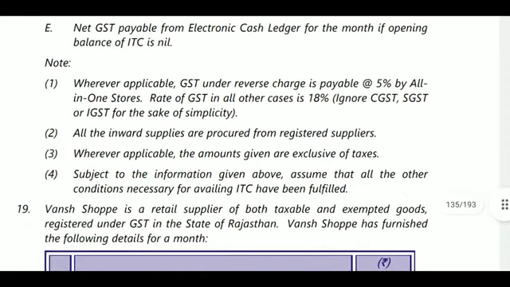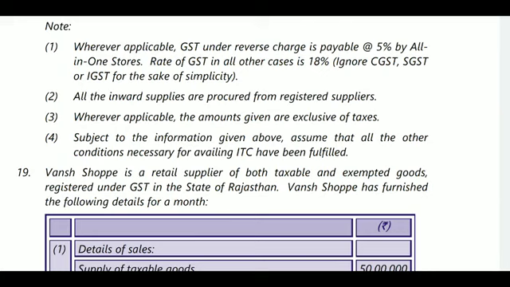Next, note: wherever applicable, GST under reverse charge mechanism will be 5%. So in case of reverse charge mechanism it will be 5%. The rate of GST in all other cases will be 18%. So 55 lakhs into 18%, and in some cases, monthly rent, packing charges and personal purposes are used, all of those are liable for 18%. All inward supplies are procured from a registered person, so you will get the ITC on whatever purchases you have made. Subject to the information given above, assume that all the other conditions necessary for availing ITC have been fulfilled.